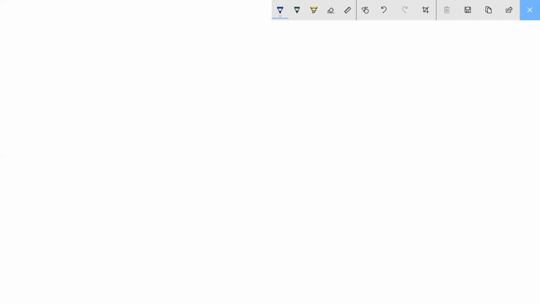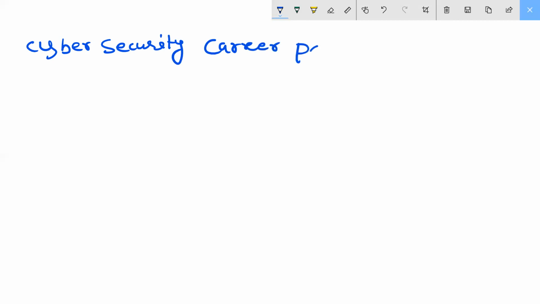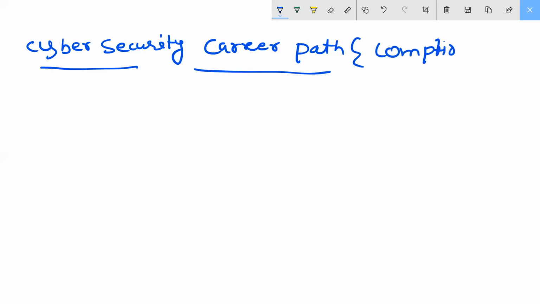See here, the cybersecurity career path. What it is telling you is the cybersecurity career path in perspective with your CompTIA. I'm talking in perspective with your CompTIA. Understood? So you can find here